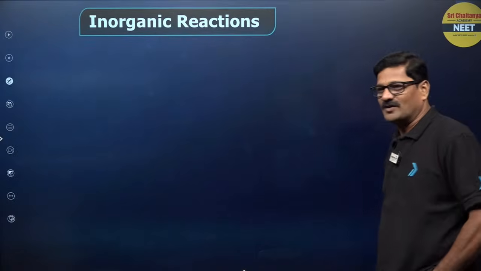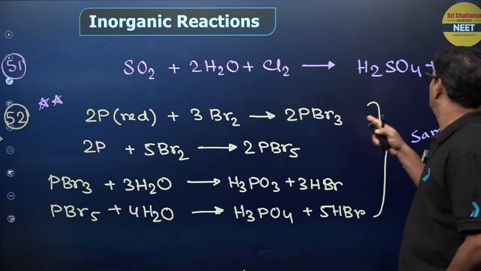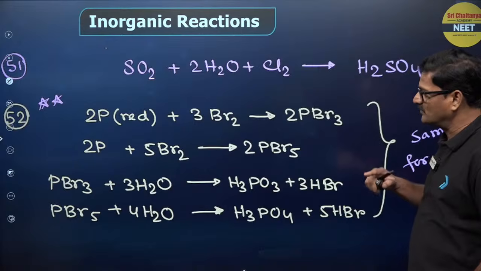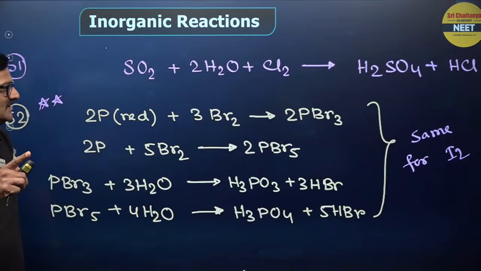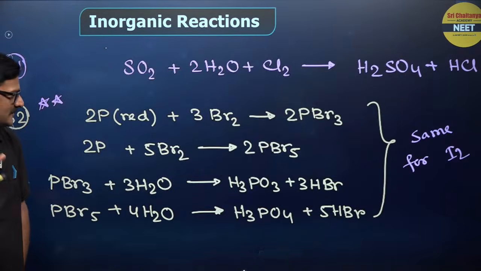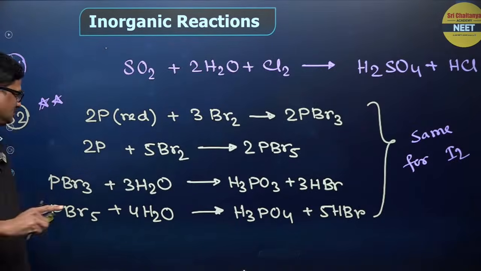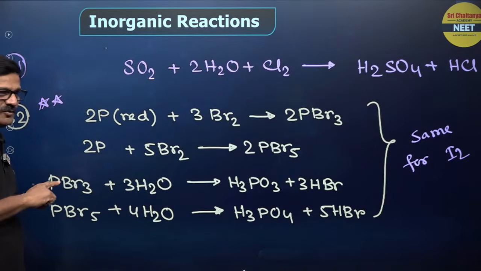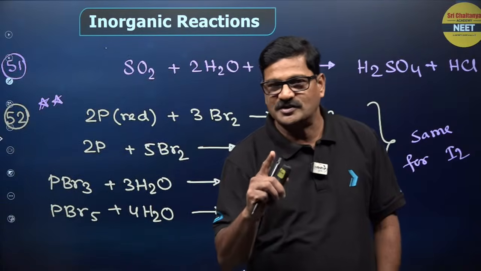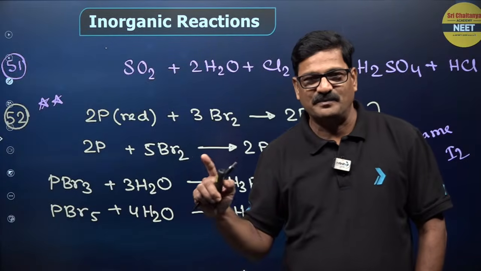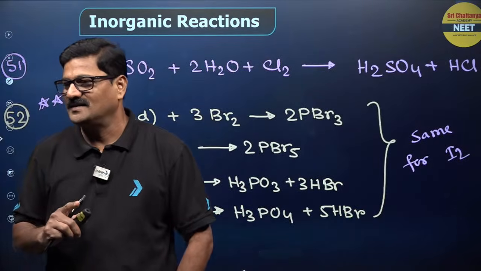And also in the inorganic reactions, I just want to show sulfur dioxide reacts with chlorine to give rise to H2SO4 in aqueous media. And red phosphorus plus bromine gives rise to PBr3. Same for iodine as well. Red phosphorus reacts with excess Br2 giving us PBr5. PBr3 and PBr5 are going to be hydrolyzed. If it is a trihalide, H3PO3 is the product. If it is a pentahalide, H3PO4 is the product. So do you have any doubts?